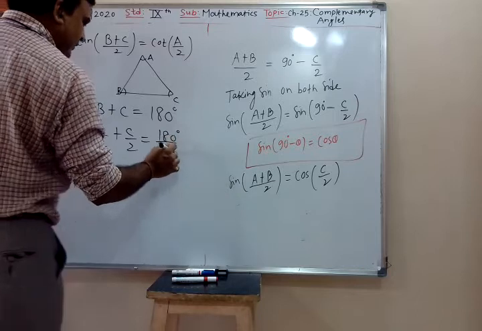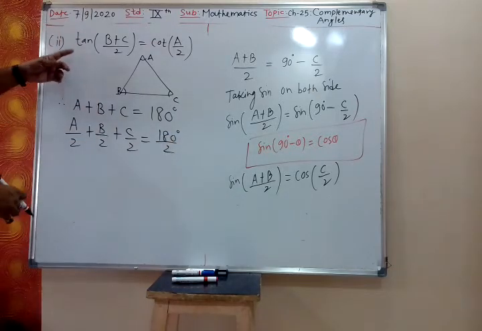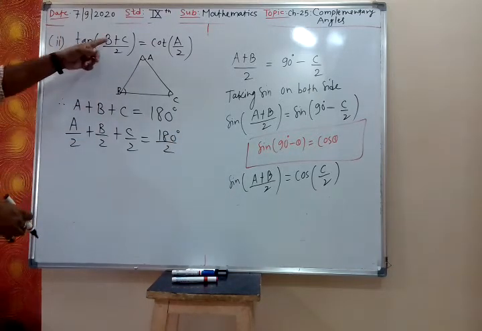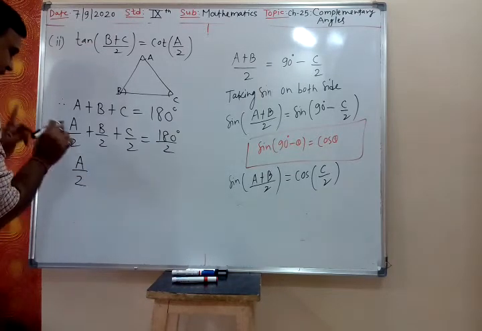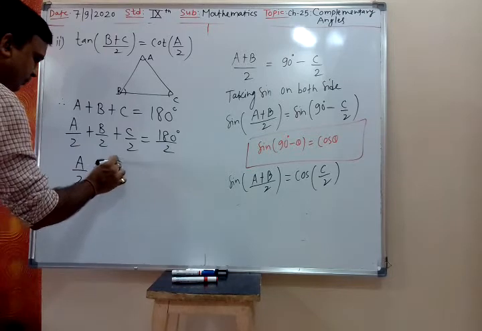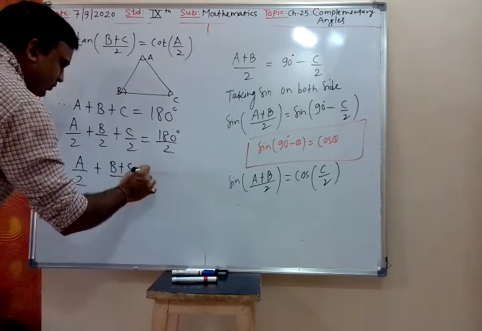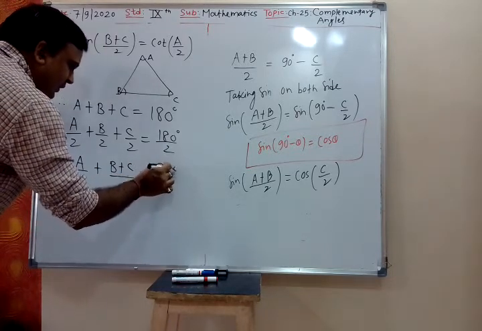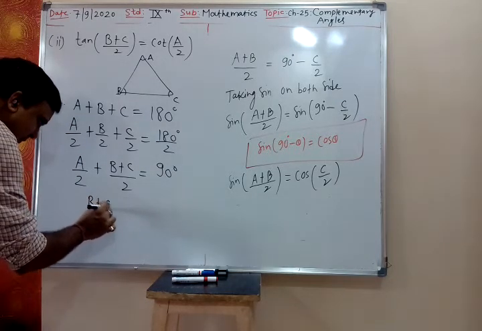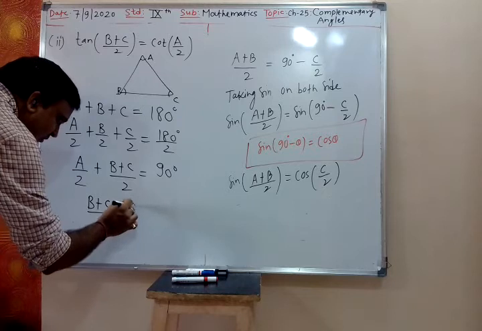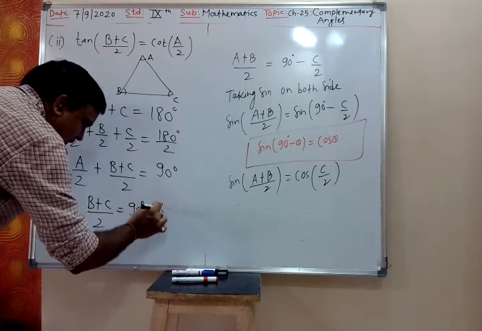Same technique. Which angles do you want together? B plus C. So (B plus C)/2 is equal to 90 degrees. Now I will take A/2 to the other side, so you will get (B plus C)/2 is equal to 90 degrees minus A/2.